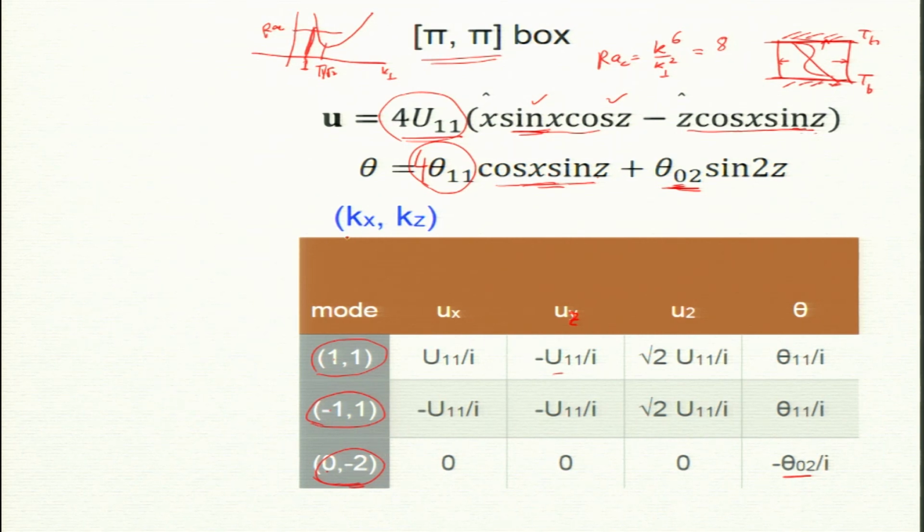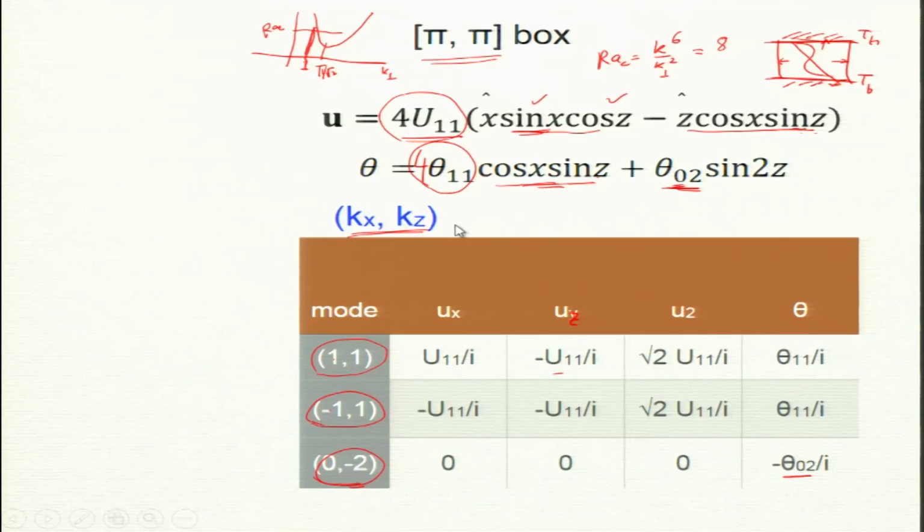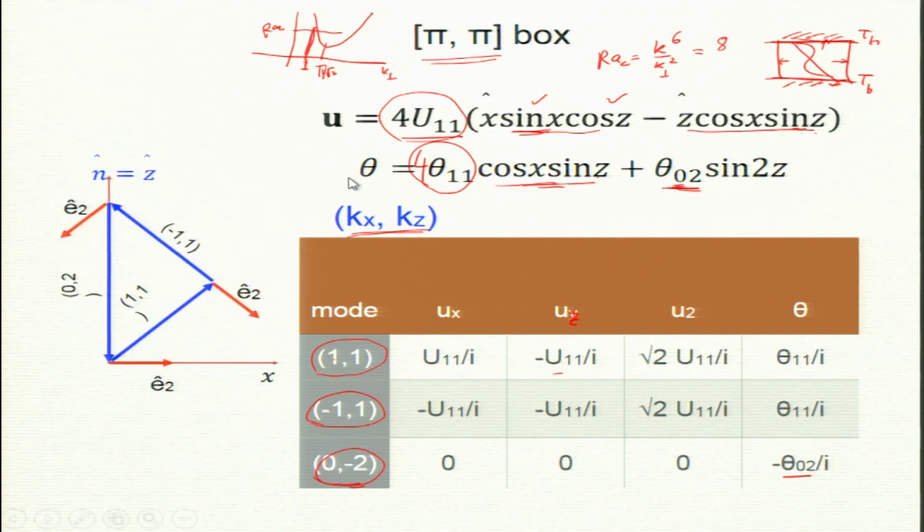So kx kz, that is our notation. So they form a triad, and a triad can interact and pass on energy. So 1 1 is trying to grow, but 0 2 will take the energy. So 0 2 is a new mode which is being generated. So that is the idea.